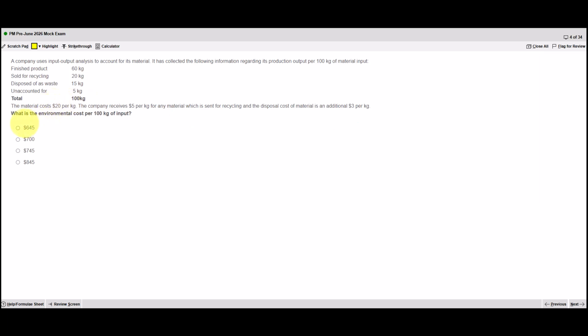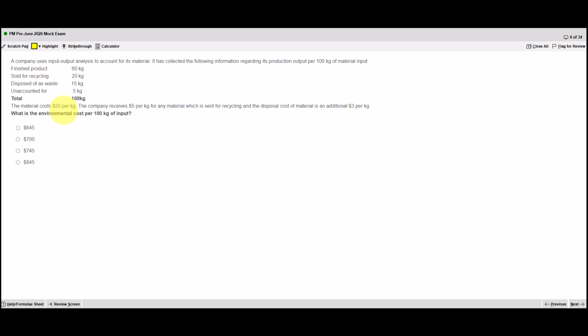On to question 4. What's the environmental cost per 100 kilograms of output? The company uses input-output analysis to account for its material. It's collected the following information regarding its production output per 100 kilograms of material input. So of that 100 that goes into this system, this process, 60 leads to the finished product, 20 is recycled and is sold, 15 is disposed of as waste, and 5 is unaccounted for.